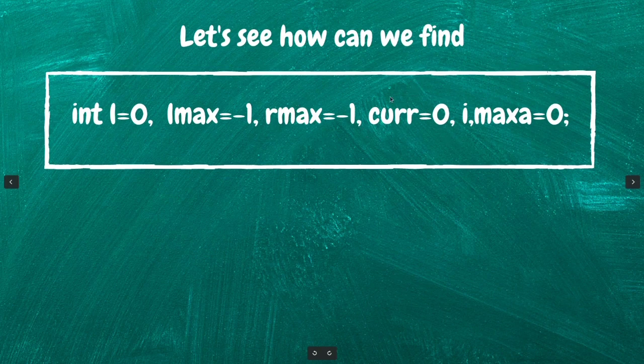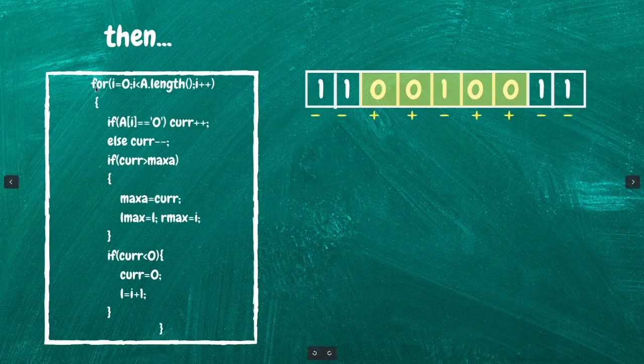We'll keep one curve. This curve will be the count of the zeros throughout the array. I is to traverse through the array, and this maxa will be the maximum number of zeros. Let's see the algorithm. Then we will iterate through the length of the array, and wherever we find 0, we will increase our curve, and if we don't get 0, then the else part, we will get 1, so we will decrease our curve.